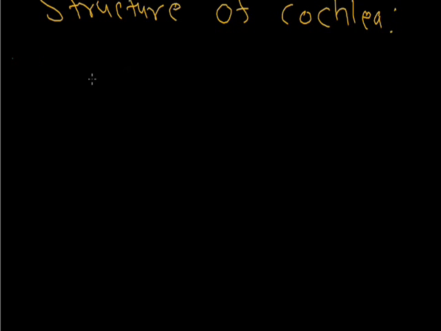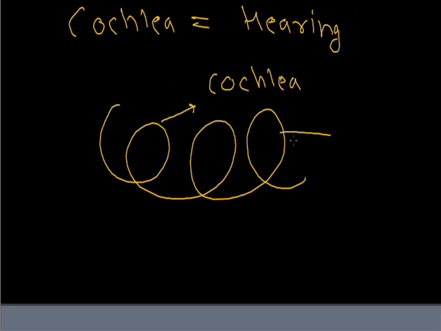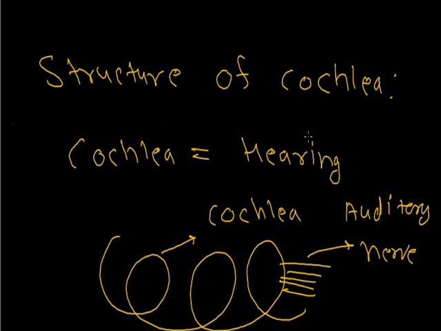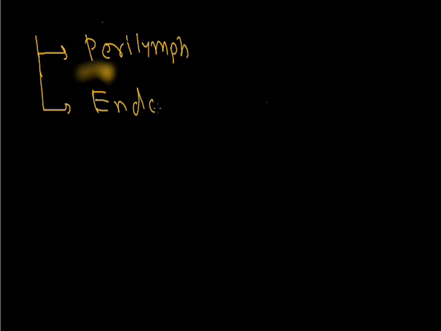Now next is the structure of the cochlea. The cochlea is related to hearing, and the cochlea is related to the auditory nerve. The cochlea has three parts: perilymph, related to scala vestibuli and scala tympani.